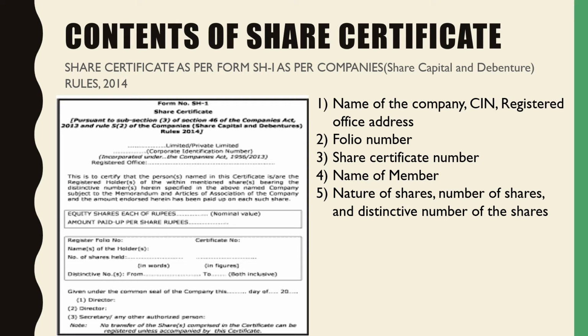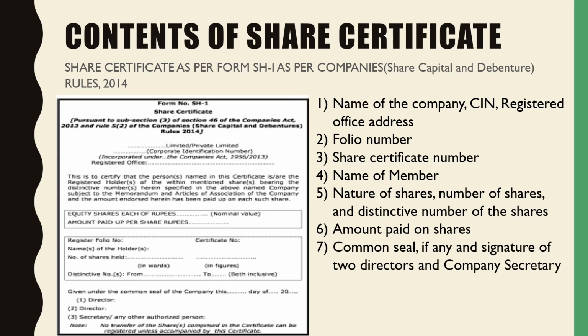Number of shares, that is the number of shares that he has purchased, and the distinctive number of the shares. Distinctive number refers to the number that is given to each share. So, based on the number of shares he has purchased, we have the distinctive number of those shares. The amount paid on shares, whether it is fully paid or partly paid. The common seal, if any, and signature of 2 directors and company secretary.